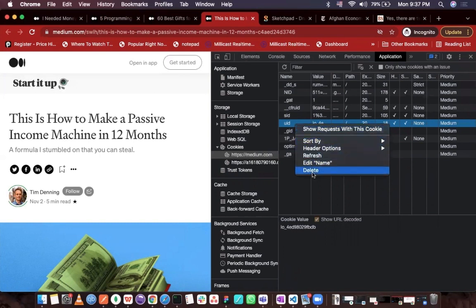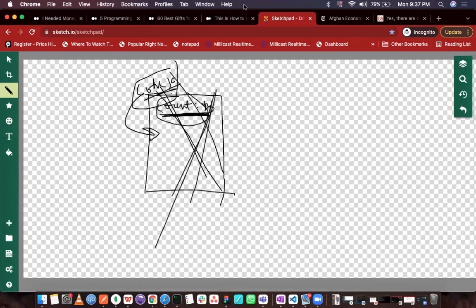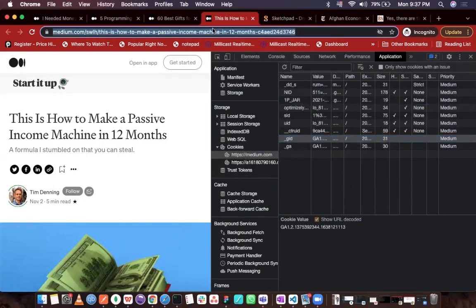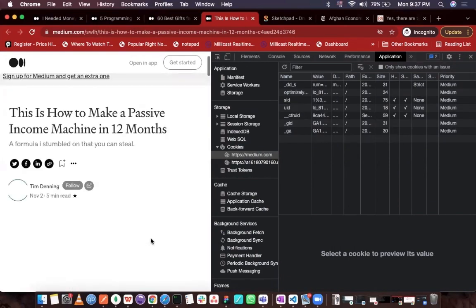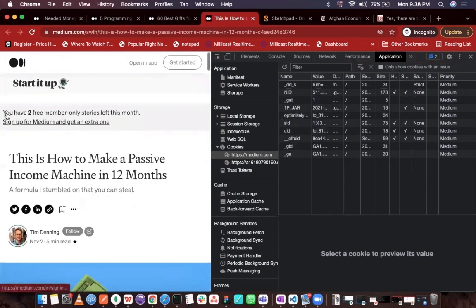So I deleted this cookie. Now this file is deleted, so I just need to refresh the page, and you can see that I can access this article, and my read count is initialized to 0 again. Now it is showing I have 2 more free stories left. That's how you can access Medium articles, or articles on websites which use cookies to keep track of a read count.